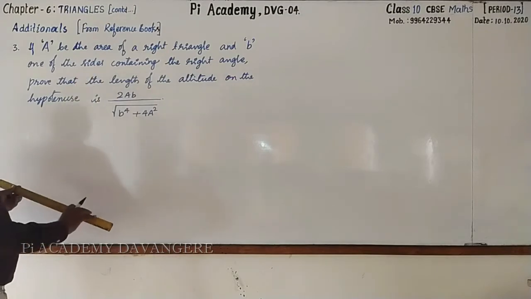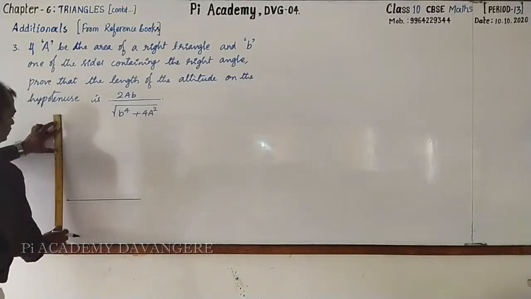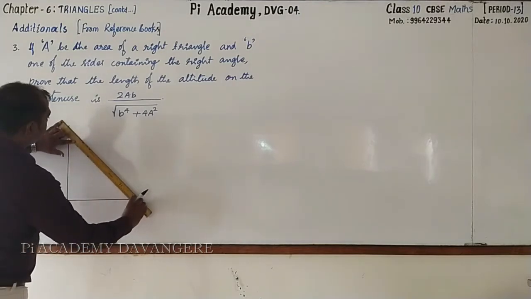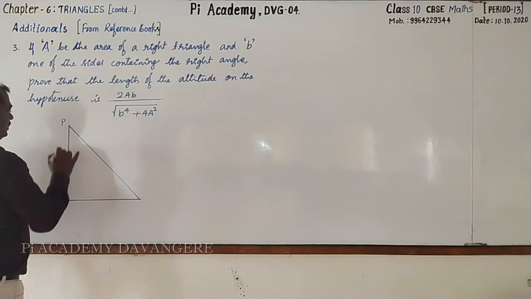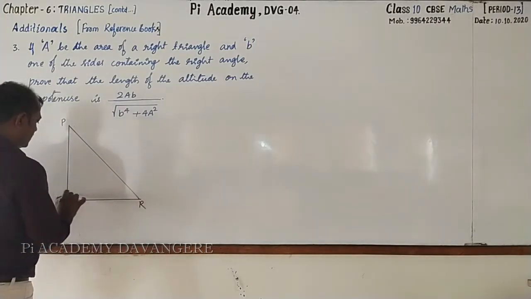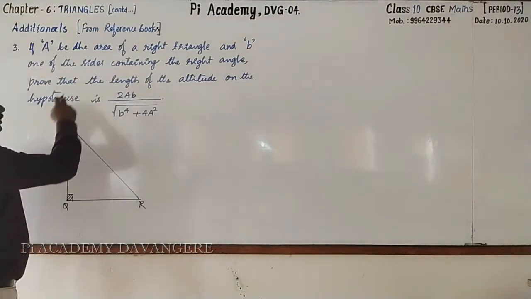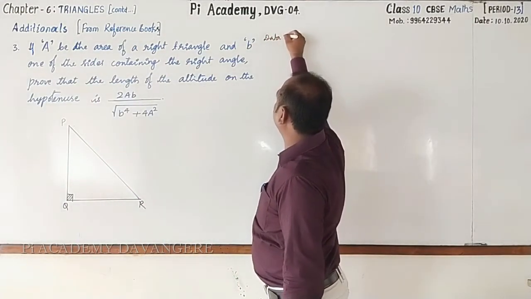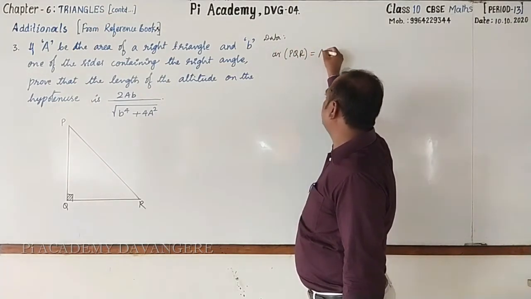First I will go for drawing a right triangle. Here I am drawing this. And you can name this right triangle as PQR because here already A is there. Hence you may go for using PQR, XYZ, LMN, whichever you want. P, Q and this is R. Angle Q is 90 degree. A is the area of right triangle. This is here only. Just I'll go for writing the data. That is, area of triangle PQR is capital A.